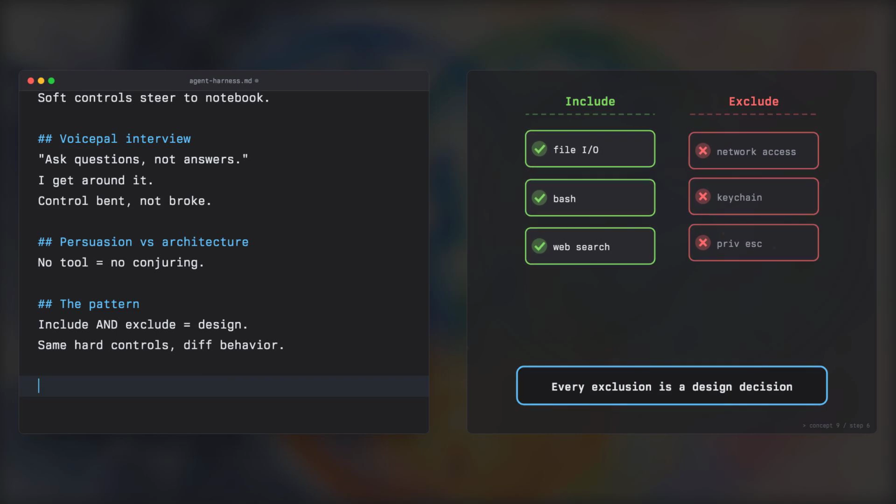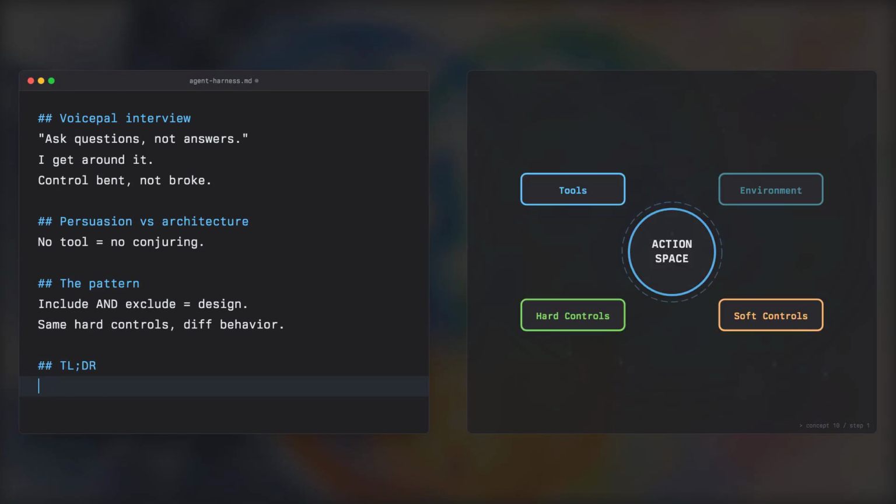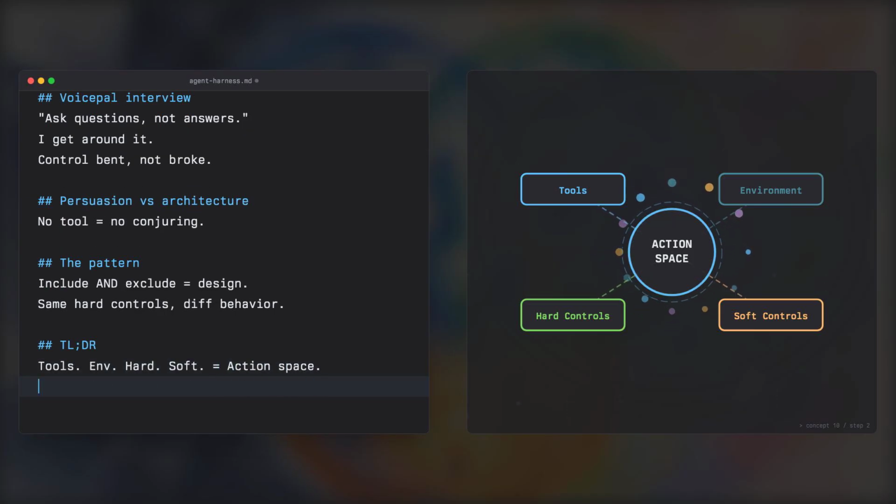So, the next time someone brings up agent harnesses, you have a definition. Tools, environment, hard controls, soft controls. Together they define the action space. And the difference between hard and soft controls is the difference between architecture and persuasion.